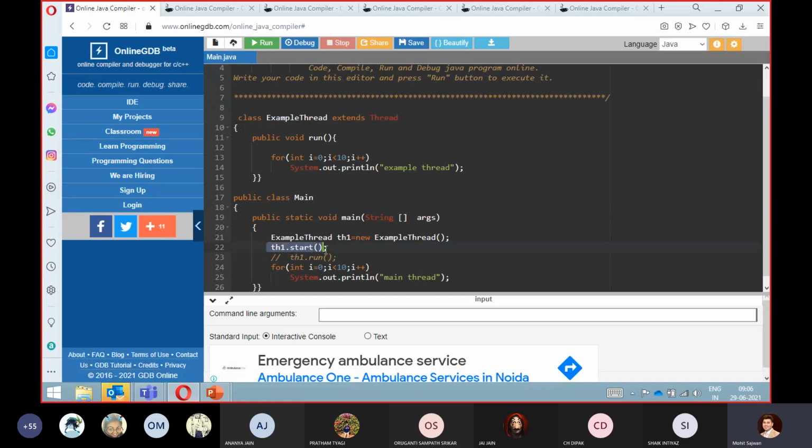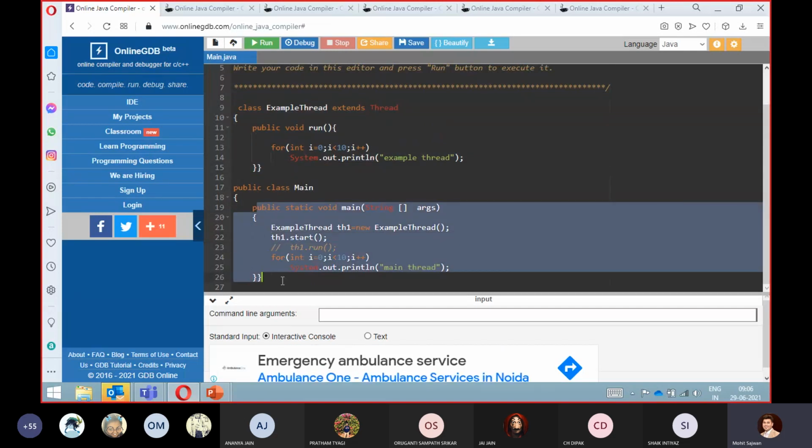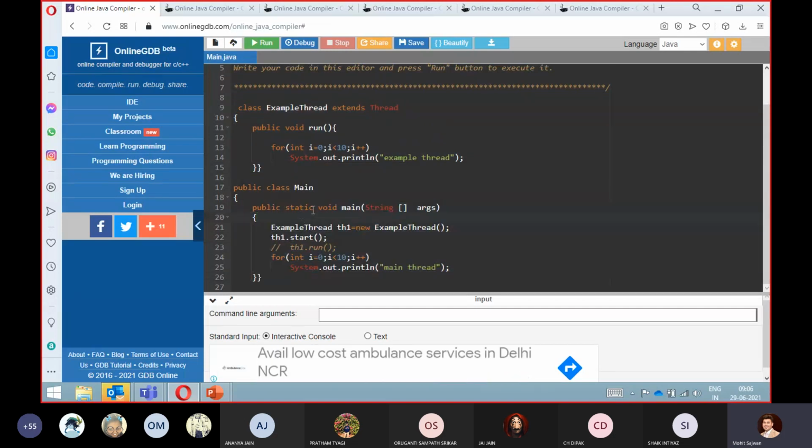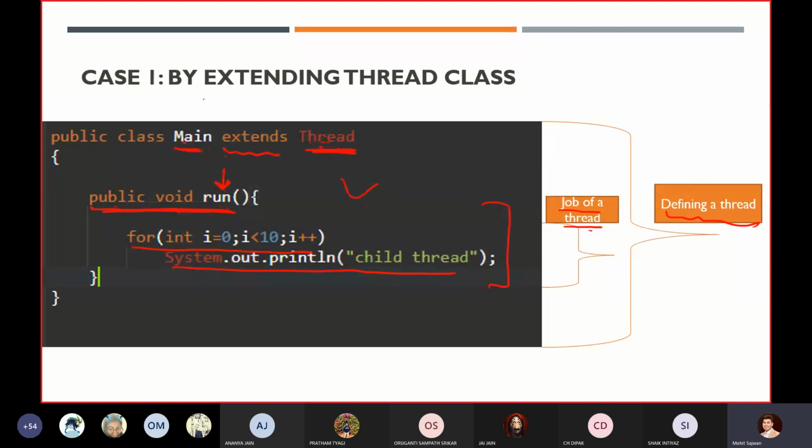So using this, what will happen? It will automatically execute this thread as well as the main thread simultaneously. Remember this point, simultaneously we are able to execute both threads. Here we are not performing sequential programming, where first it executes this thread, and then it executes that statement. Once we execute, the JVM will execute this statement, then what will happen, I will tell you so that you have a better understanding.